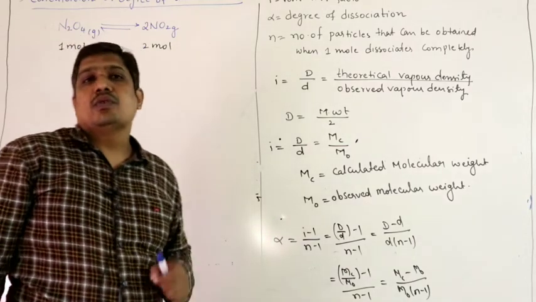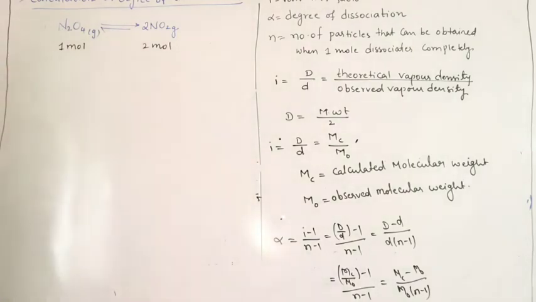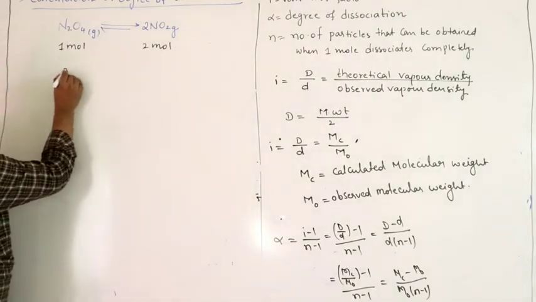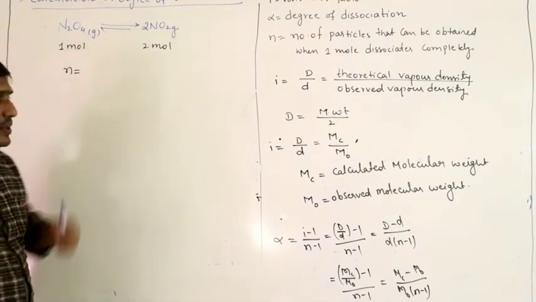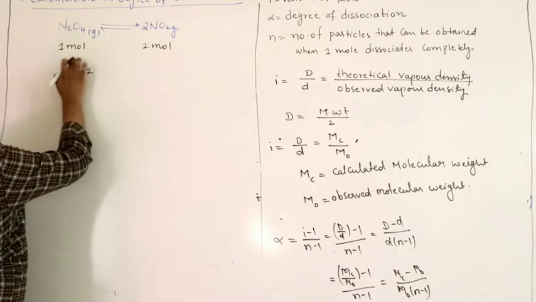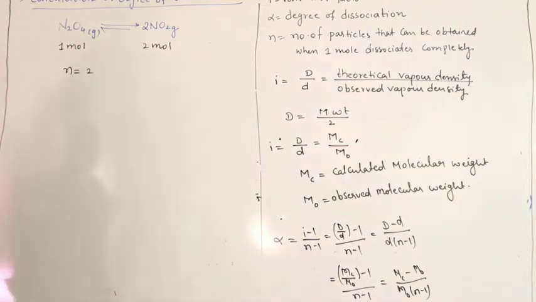Right? So what is the n value now? The number of particles produced when 1 mole dissociates completely. That is nothing but 2. So n equals 2 for N2O4.